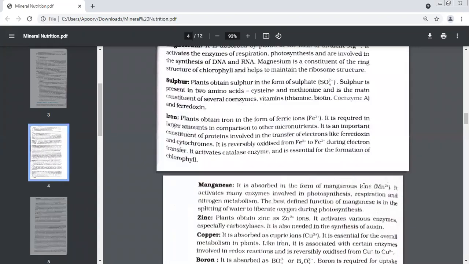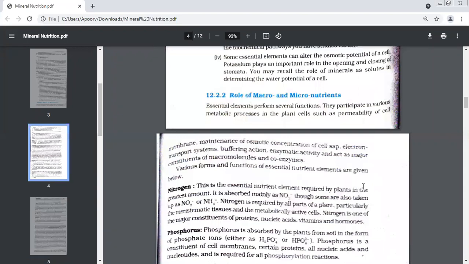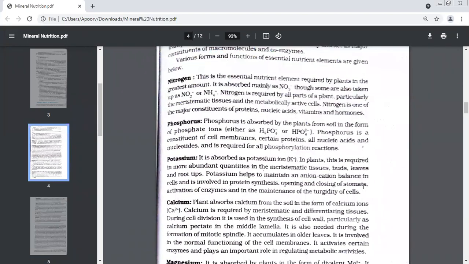So these are all what? These are all essential nutrients. Just read nitrogen, phosphorus, potassium.